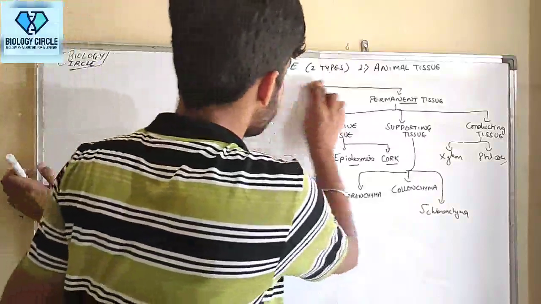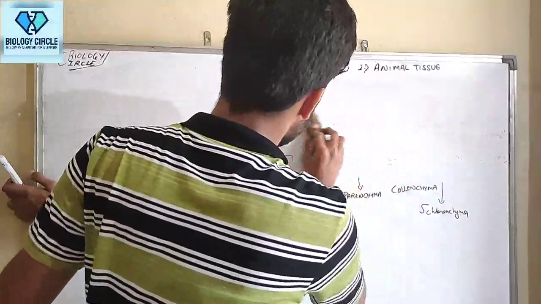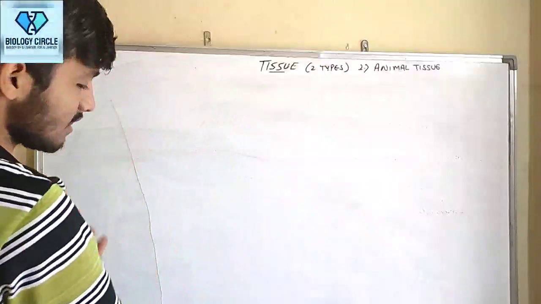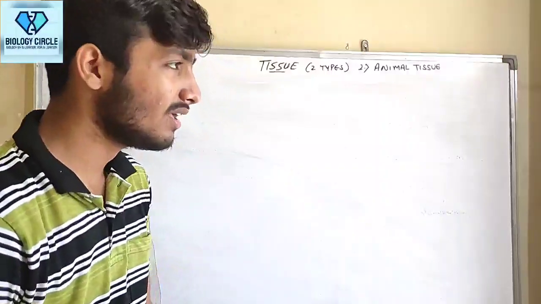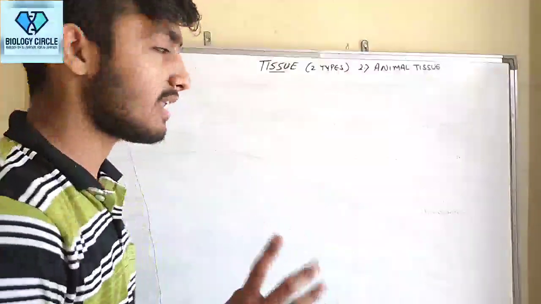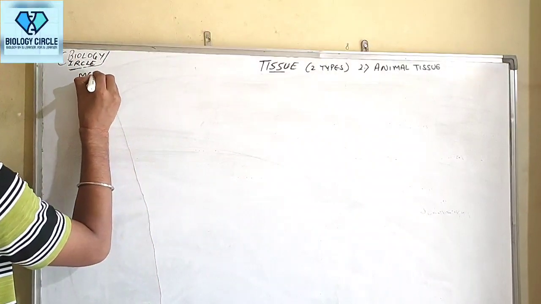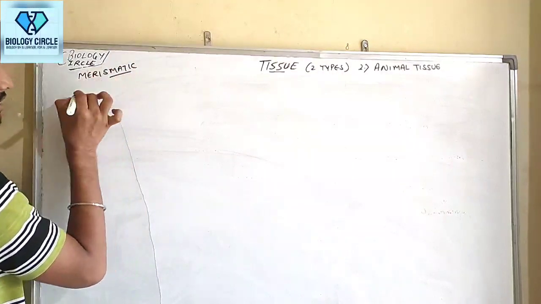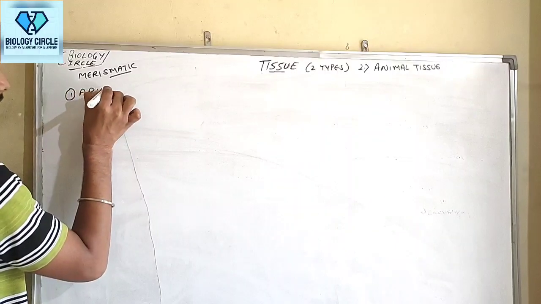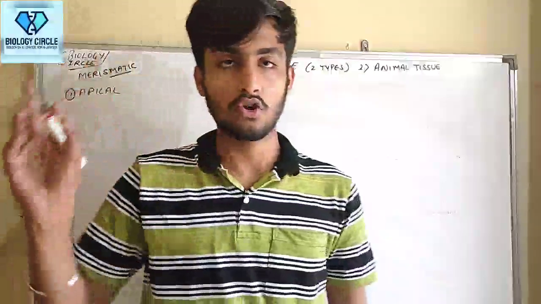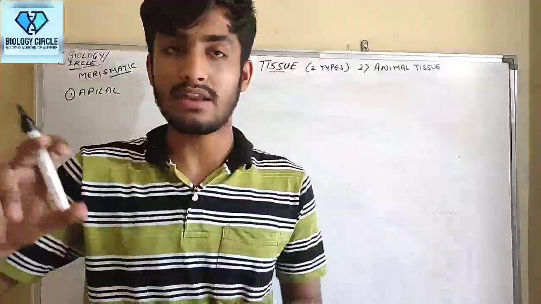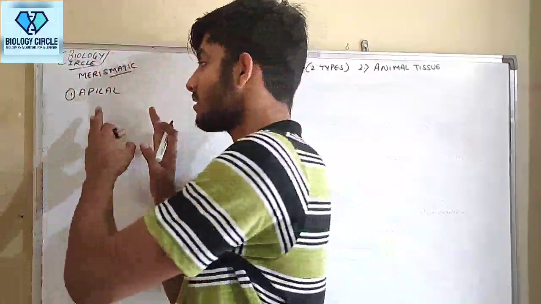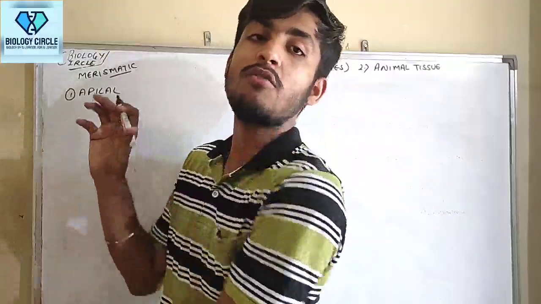So guys, we have seen the plant tissue division or classification, mainly permanent and meristematic. So let's start with the meristematic one. Meristematic tissue, that is apical. I already told you, guys, that on the basis of origin we classify meristematic tissue into three: promeristem, primary meristem, and secondary meristem. It is not as important as meristematic tissue classified on the basis of position.